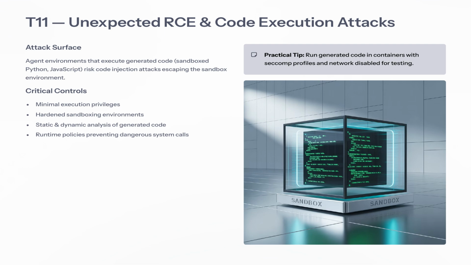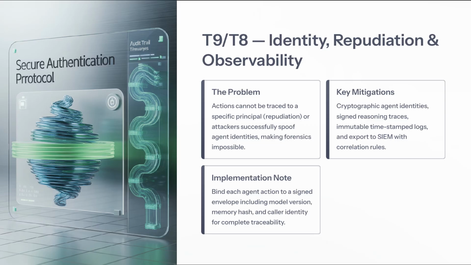Now let's shift our focus to another crucial topic: the importance of identity, repudiation, and observability in tracking actions and ensuring accountability. As we shift our focus from unexpected RCE and code execution attacks, let's delve into a critical issue: the challenges of identity, repudiation, and observability in agent environments. In many systems, actions taken by agents can't be traced back to a specific identity.